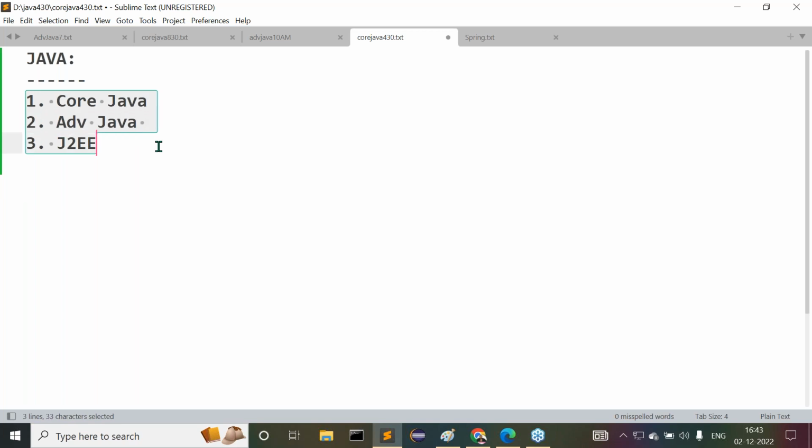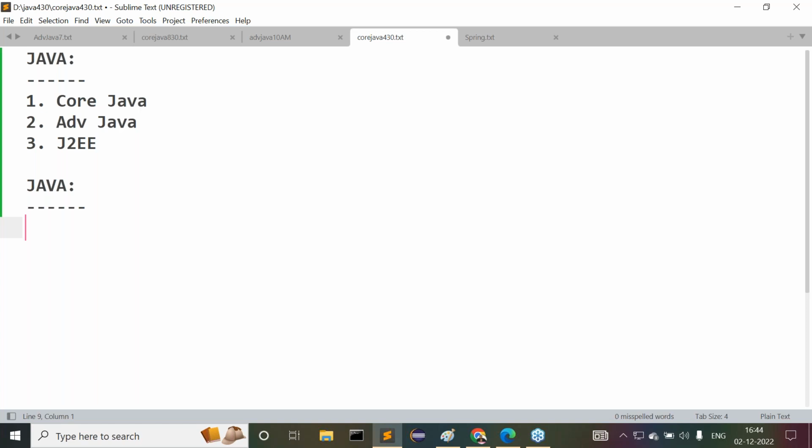This is wrong classification. Now tell me what exactly the classification provided by the Java programming language was. What was the right classification provided by the Java programming language?